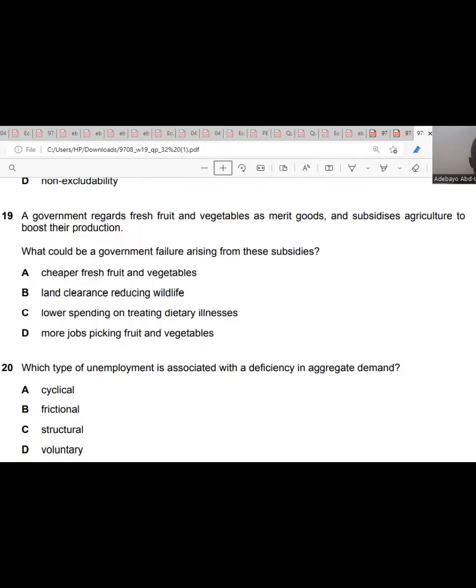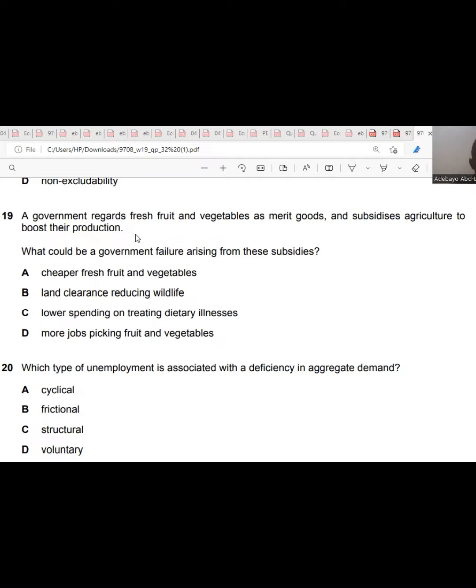Cheaper fresh fruit and vegetables as a result of subsidy is not a government failure.